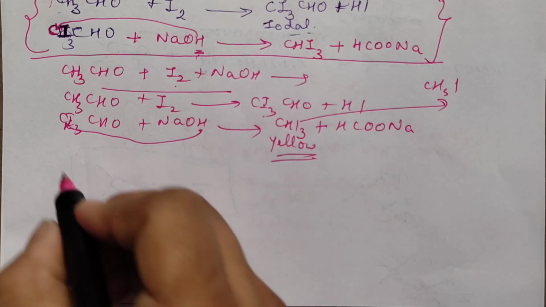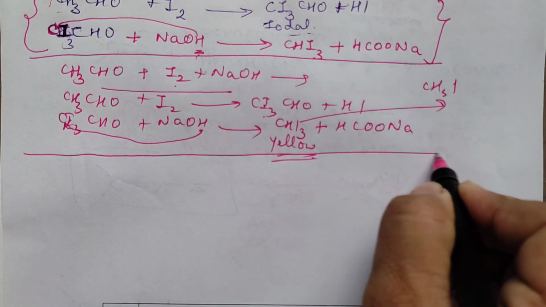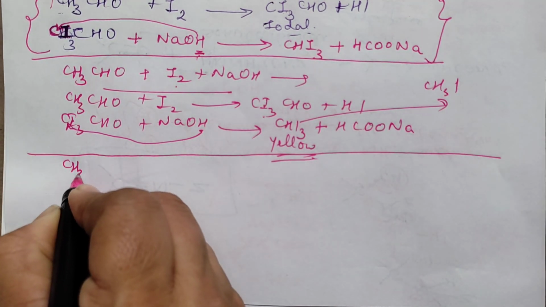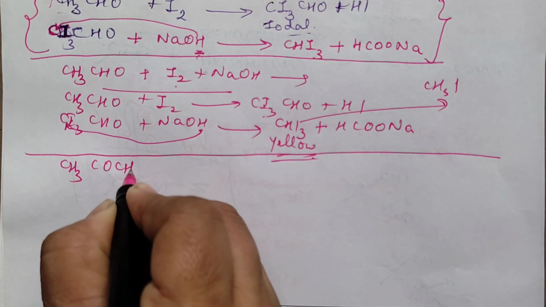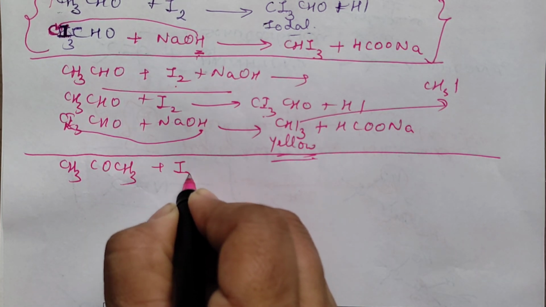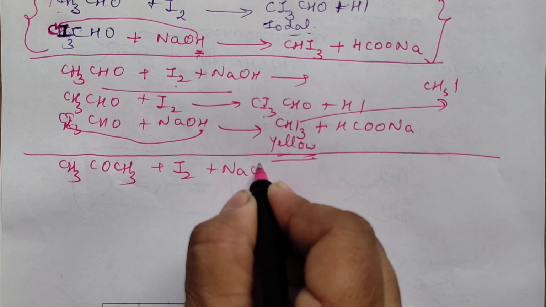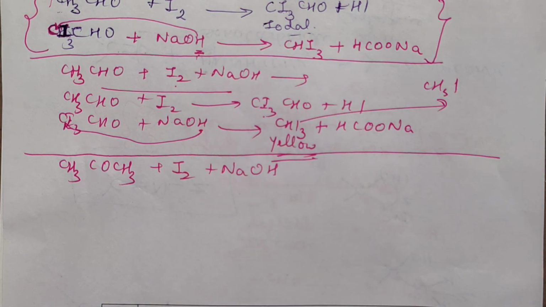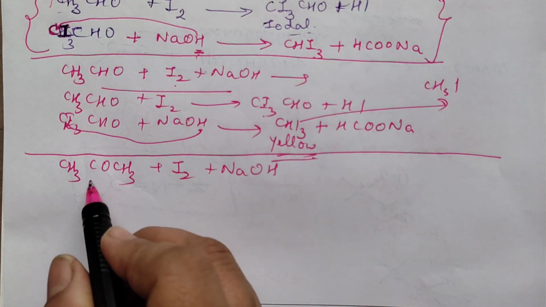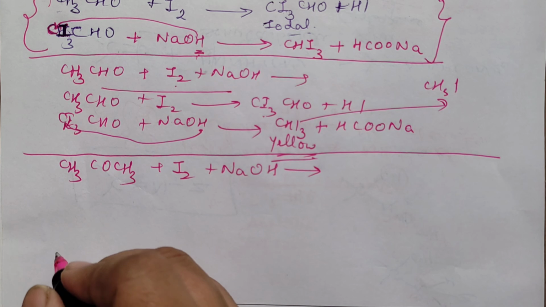One last reaction we will also write down, if you are asked to write for acetone. If acetone has to undergo the iodoform reaction, then what? The oxidation part which I told you in alcohol will not be there if it is starting with a carbonyl group. What products will be there?